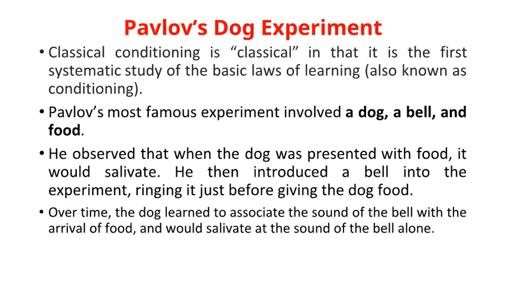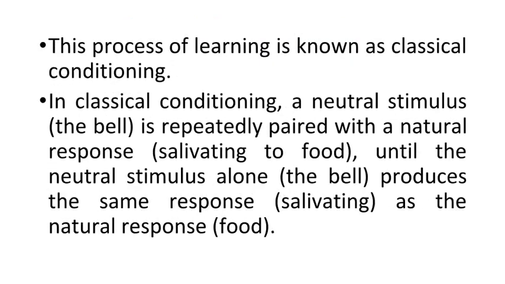Over time, the dog learned to associate the sound of the bell with the arrival of food and would salivate at the sound of the bell alone. This process of learning is known as classical conditioning. In classical conditioning, a neutral stimulus, the bell, is repeatedly paired with a natural response, salivating to food, until the neutral stimulus alone, the bell, produces the same response, salivating, as the natural response to food.